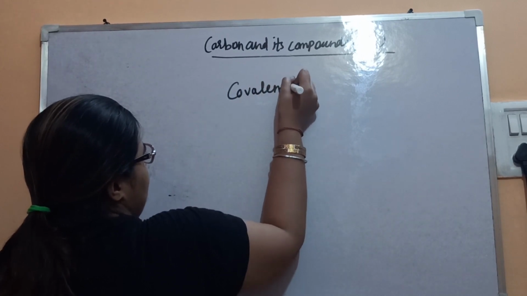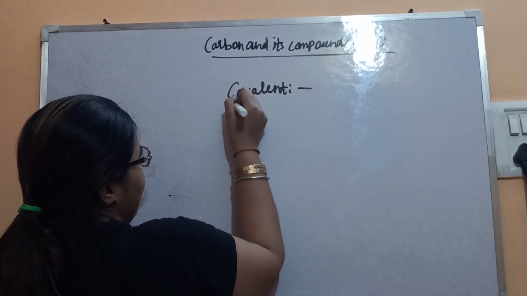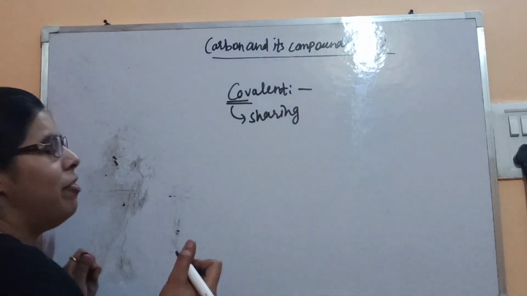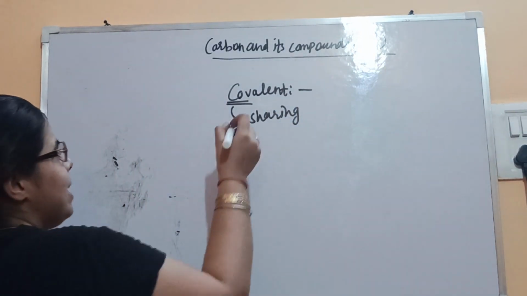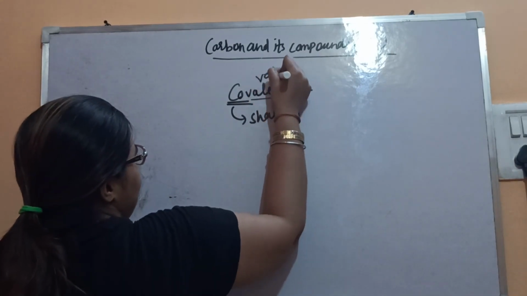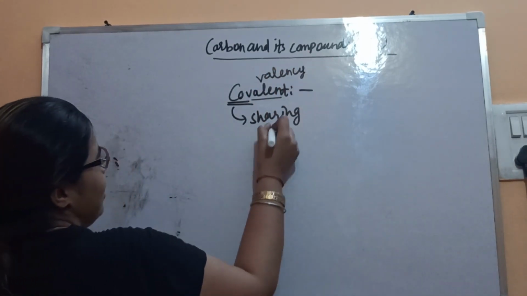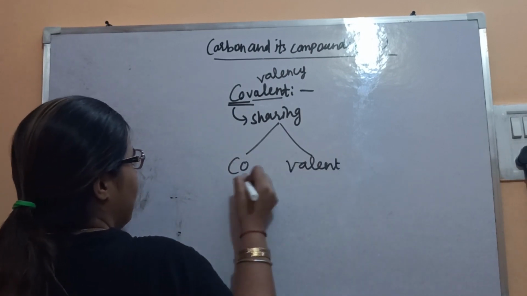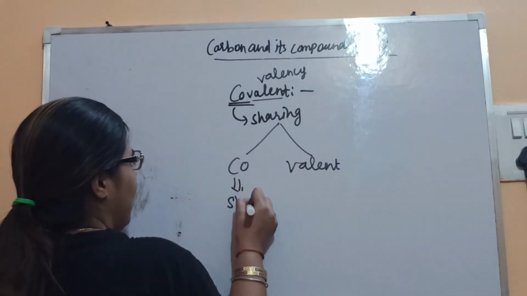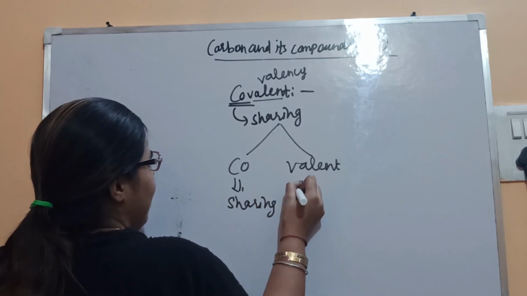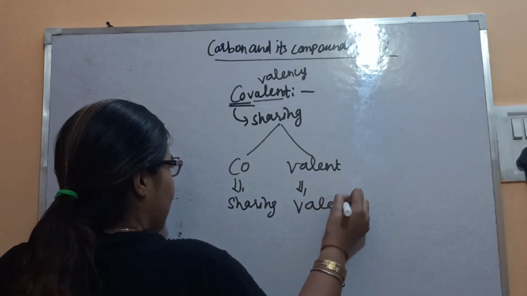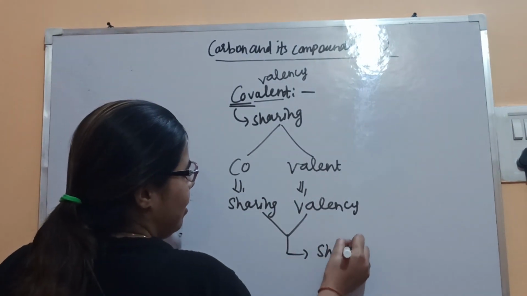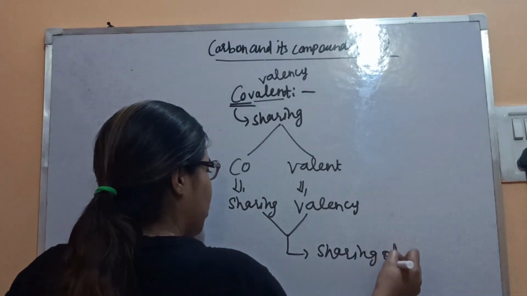Covalent: as the word co is coming, it's related to sharing, corresponding, and valent is coming from valency. So it consists of two words, co and valent. Sharing or corresponding to the other atom, and valent means valency. So here sharing of valence electrons takes place.